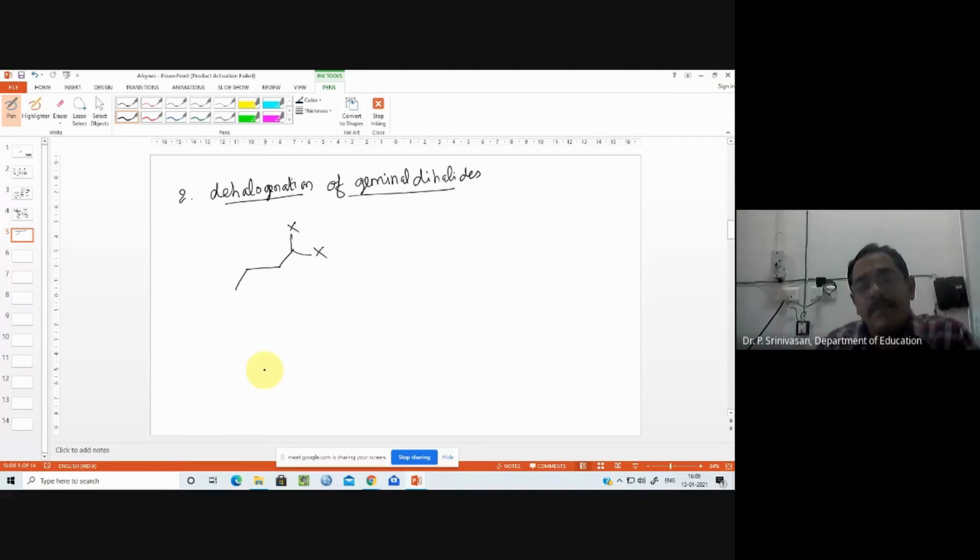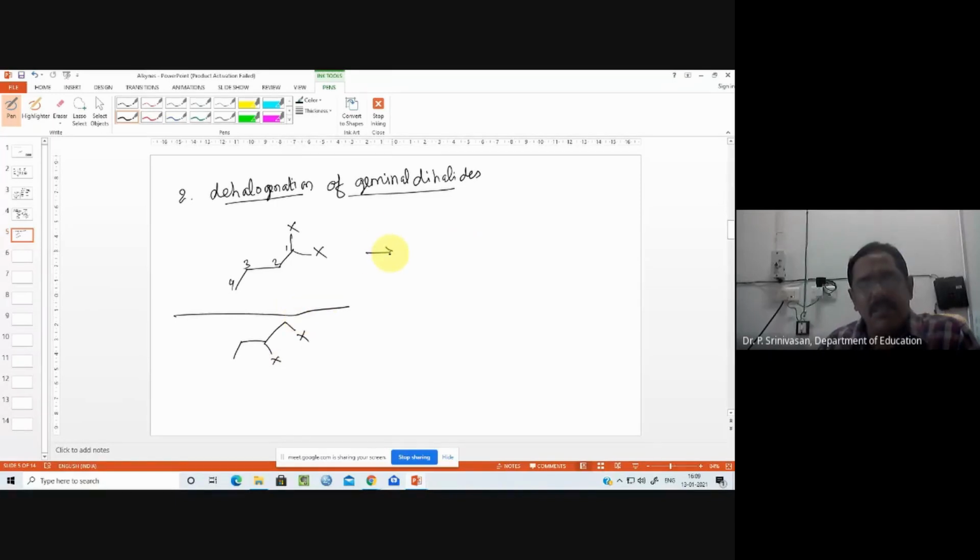What is the name for this? How many carbon atoms? Is it 4? 4 carbon atoms, therefore it is the butane system. So we have halogens, so it is a dihalobutane. What is the second type of compounds? Vicinal dihalide. Very good. The second is vicinal, the first is geminal.